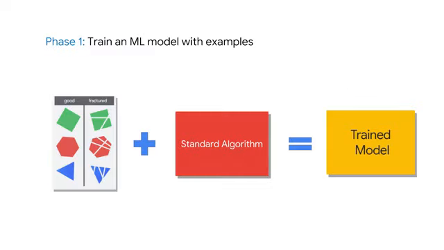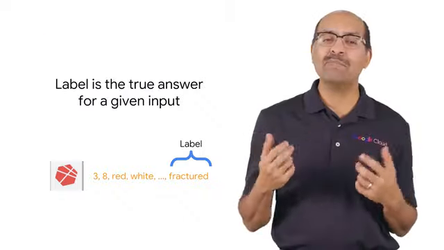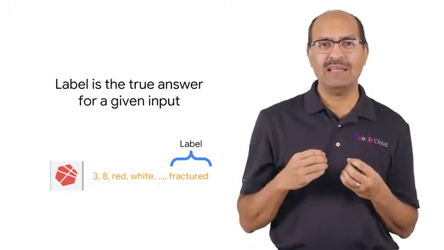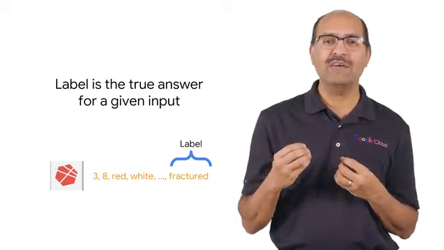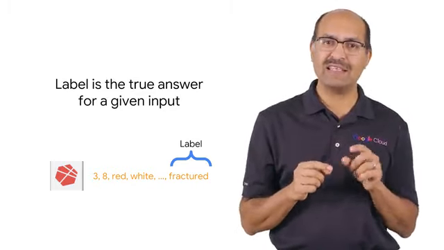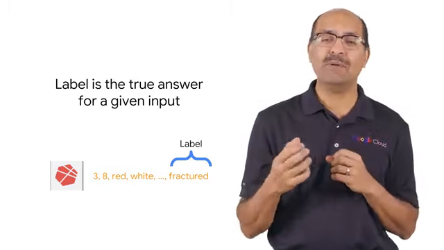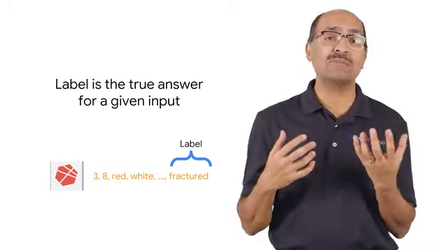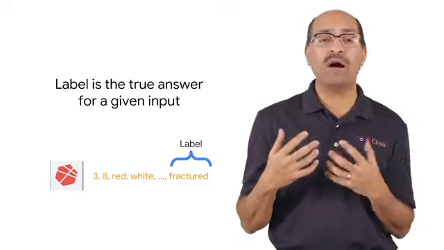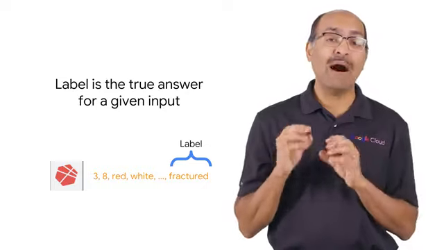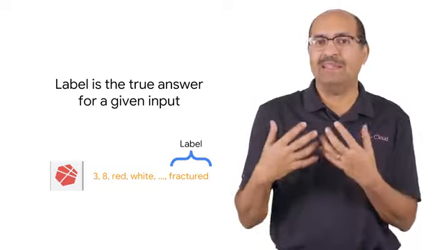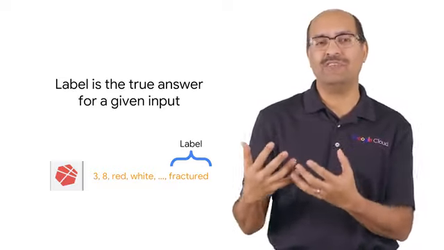Recall that machine learning involves learning from examples. An example consists of labels and features. A label is just the true answer for an input. In this case, fractured is a label for this part. If we're trying to predict how much a customer in a bank will deposit in a given year, the amount that was actually deposited by that customer in that bank in a particular year is a label for the example.